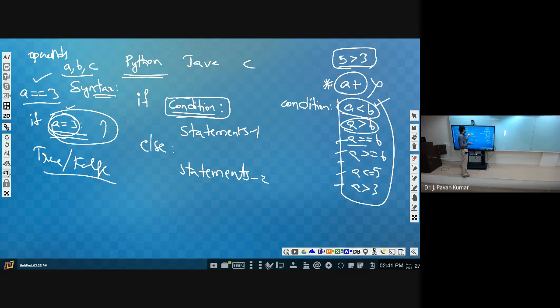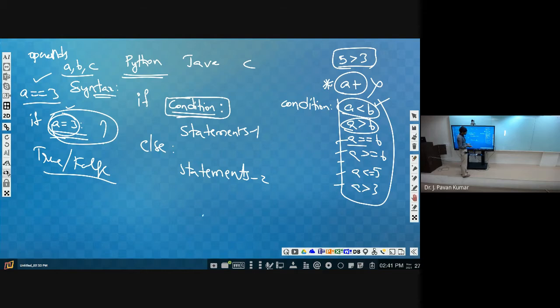Whenever we write a simple program, we will be executing it. In order to execute that program, the compiler or interpreter will check the syntax, whether it has proper syntax or not. Why?